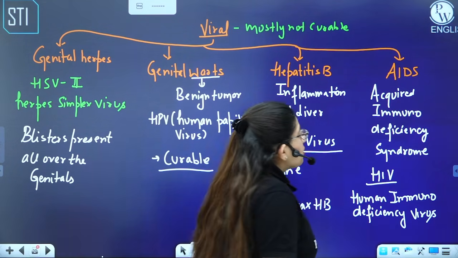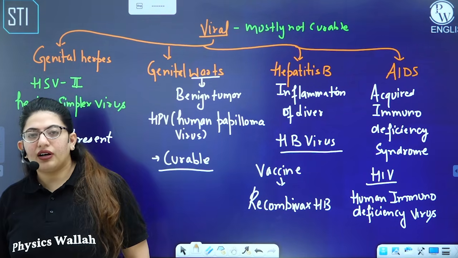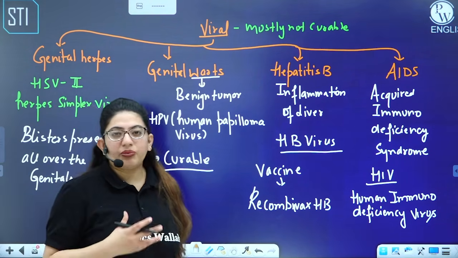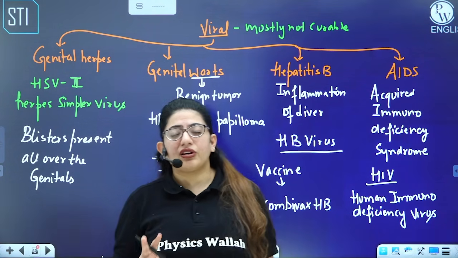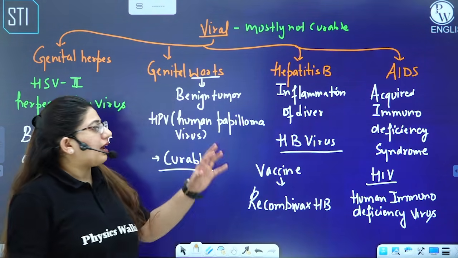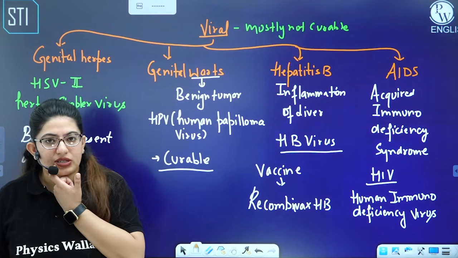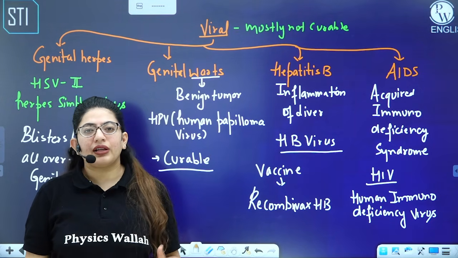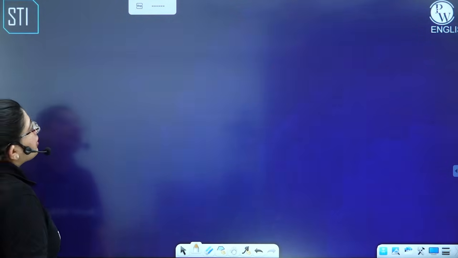Right? So, out of all these diseases we have learned, most of them are infecting your reproductive tract. But there are two diseases which are not infecting the reproductive tract. They are what? They are hepatitis, because it infects the liver, and HIV, which infects the immune system. About HIV, you will be learning in the next chapters, like human health and diseases. Fine? Okay. Moving further to the next.